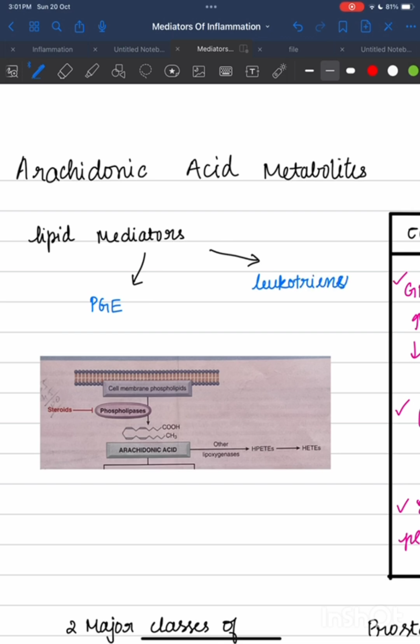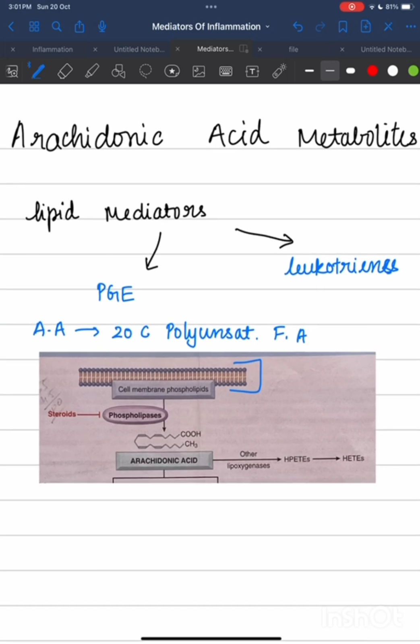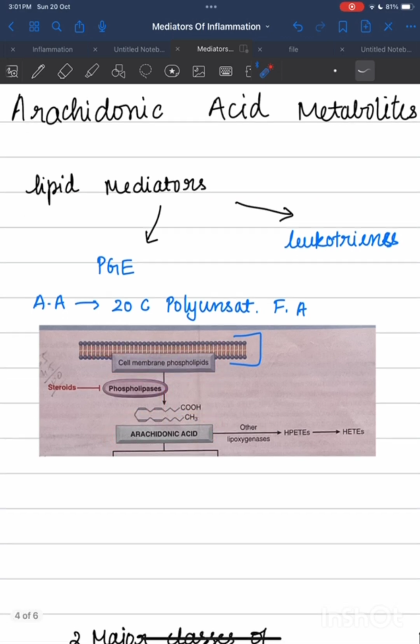These are lipid mediators. So what is arachidonic acid? Arachidonic acid is a 20 carbon polyunsaturated fatty acid. It is present in the phospholipid cell membranes, the phospholipid bilayer. Whenever there is inflammation, it results in the production of phospholipase. It is an enzyme which helps in the release of arachidonic acid from cell membrane phospholipids.